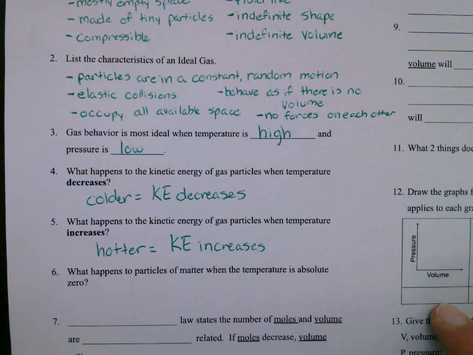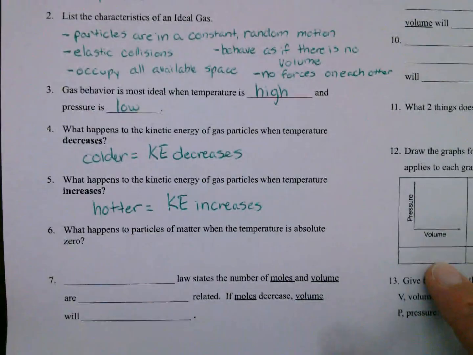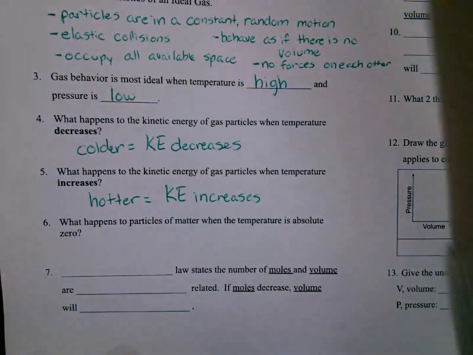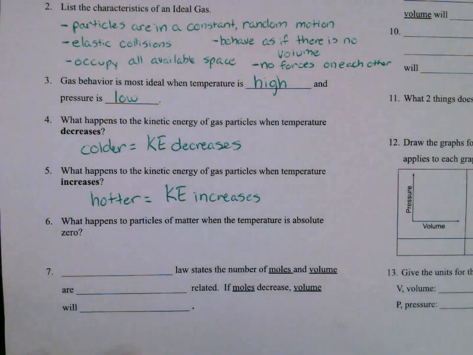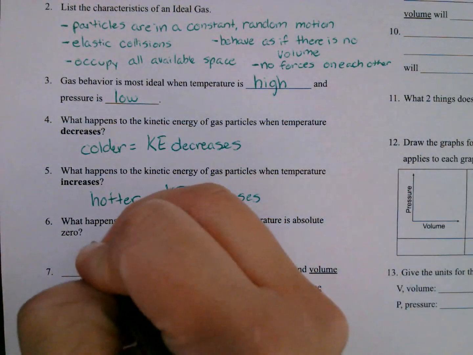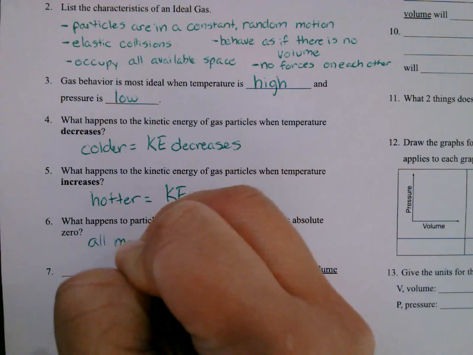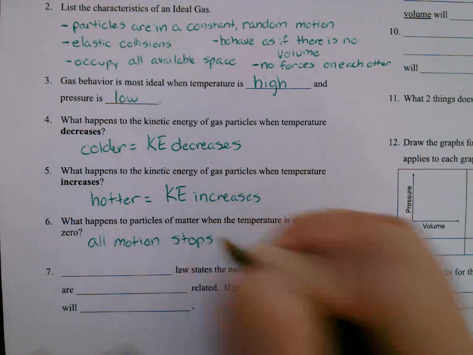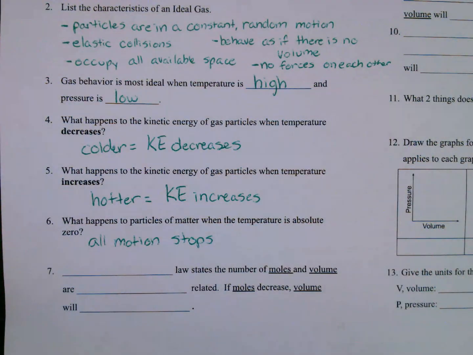Number six, what happens to the particles of matter when the temperature is absolute zero? So that means it cannot be any colder. And when that happens, all motion stops. All gas particles stop. So it freezes completely.